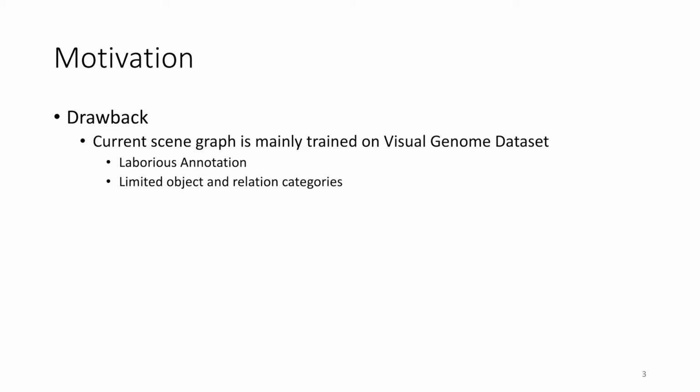However, current scene graph models are mainly trained on the Visual Genome dataset in a supervised way, so it requires laborious annotation, and the model is confined by the limited object and relation categories, so the generalizability of the model is poor for out-of-domain images.